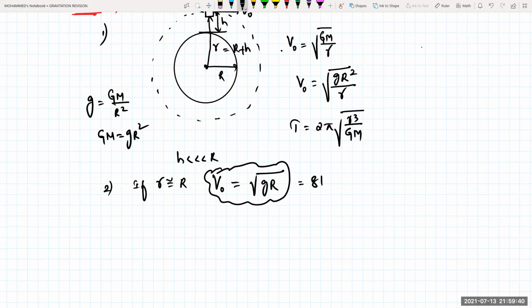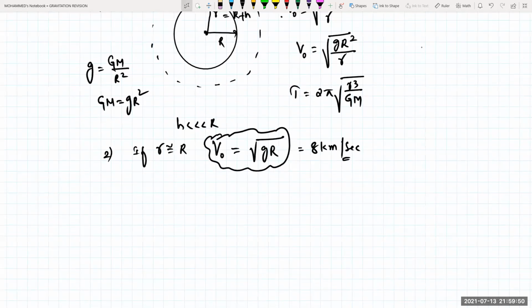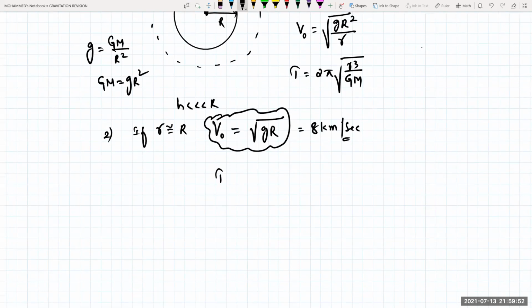What is the orbital velocity of the satellite? It should be 8 kilometer per second. If that satellite is moving with 8 kilometer per second, then it can be revolving around the surface of the earth. And how much should be the time taken for this one?